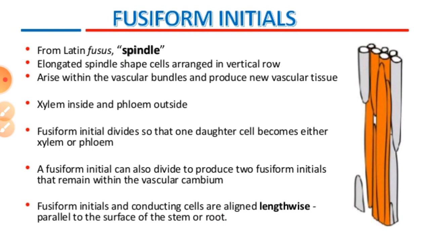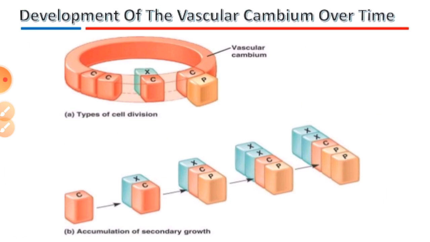Fusiform initials and conducting cells are aligned lengthwise and parallel to the surface of the stem or the root, as you can see in this one. If we talk about the development of the vascular cambium over time, you can see the accumulation of cambium here.